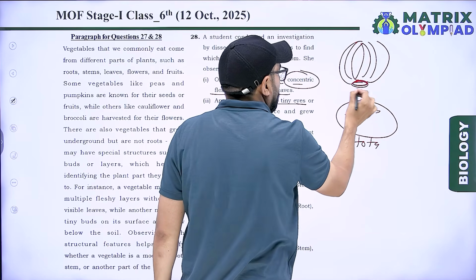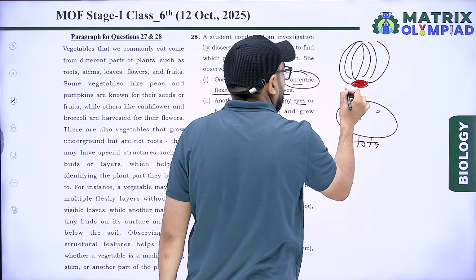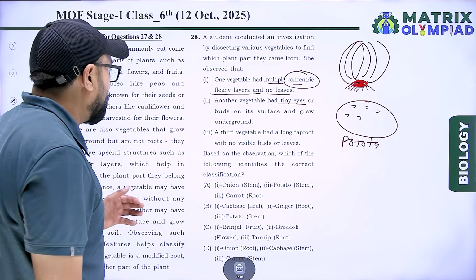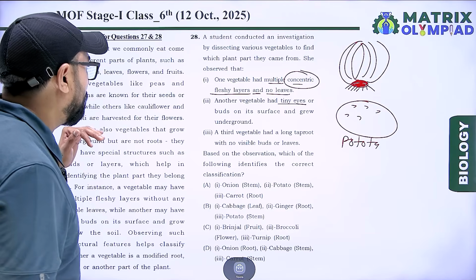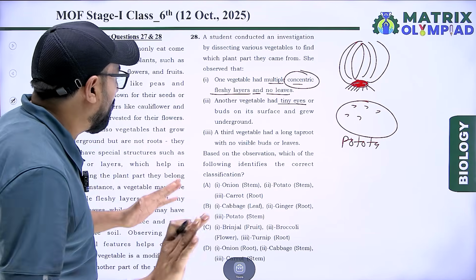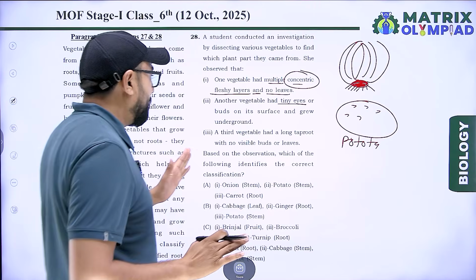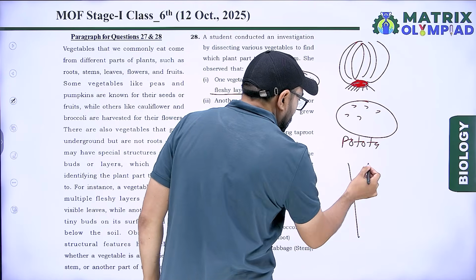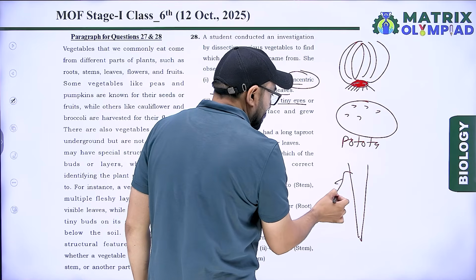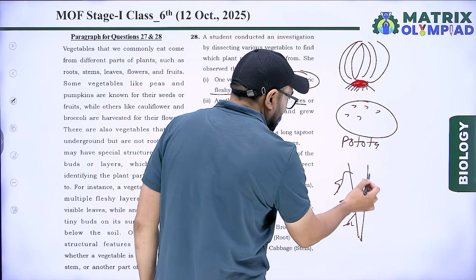This one is an underground stem and root. Next, a third vegetable had a long tap root with no visible bud or leaves. A vegetable with a tap root means the primary root is present, and secondary and tertiary roots are present.